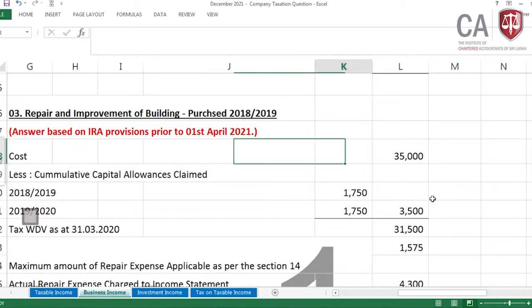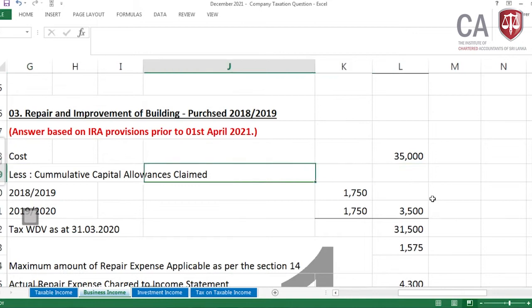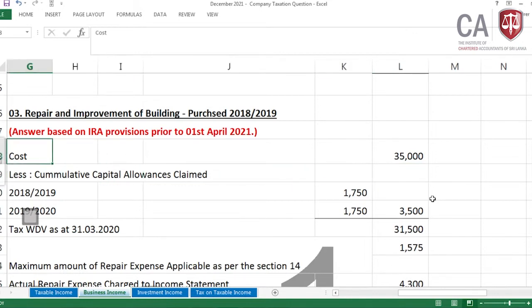What is the cost of the asset? It's 35 million. Now, Lamai, before the answer, what we need to do if there is a repair or improvement charged to the income statement: the first step, we need to look at what is the actual repair expenditure. And after that, in the second step, we have to do the comparison. How to do the comparison?